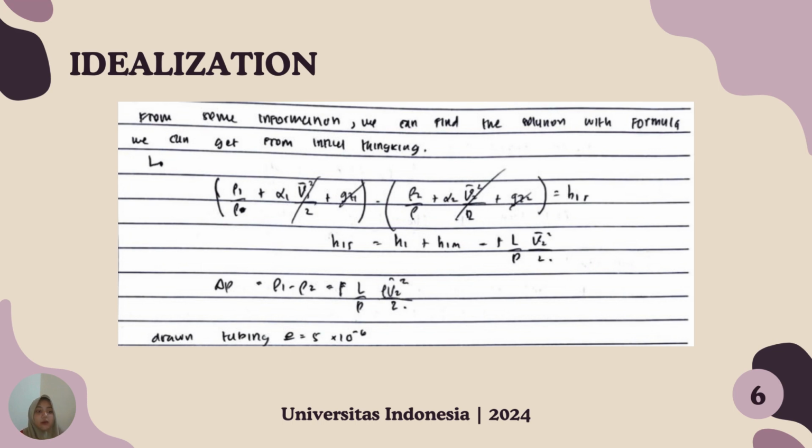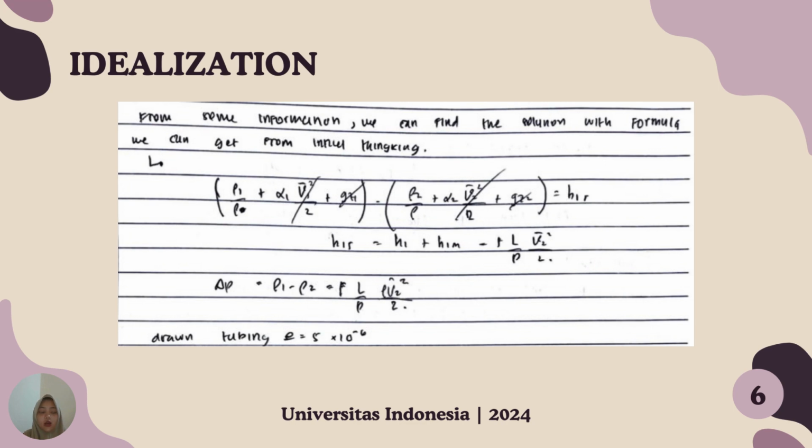I will explain it in bahasa. P1 per rho plus alpha 1 V1 kuadrat per 2 plus gZ1 dikalikan rho 2 min rho plus alpha 2 and then V2 kuadrat per 2 plus gZ2 sama dengan H. HIS sama dengan H1 plus HIM min L per P V kuadrat 2 per 2.